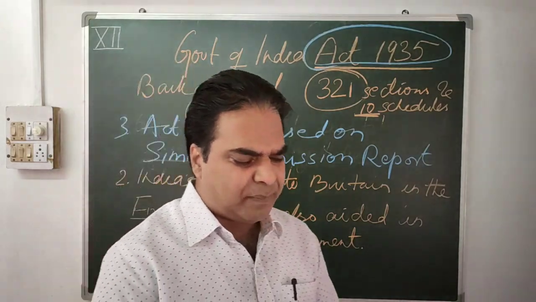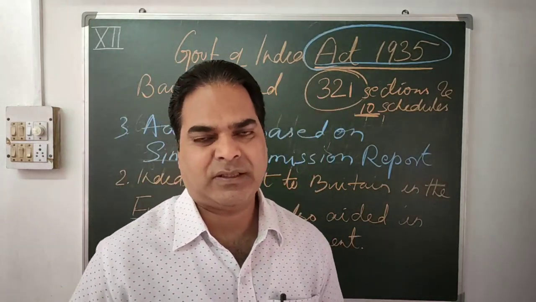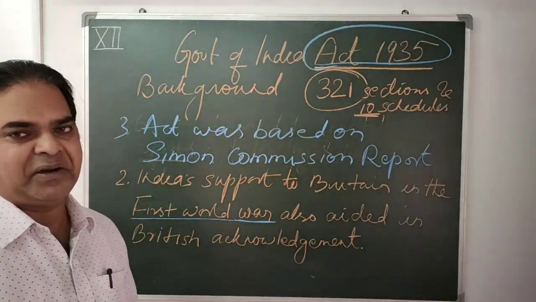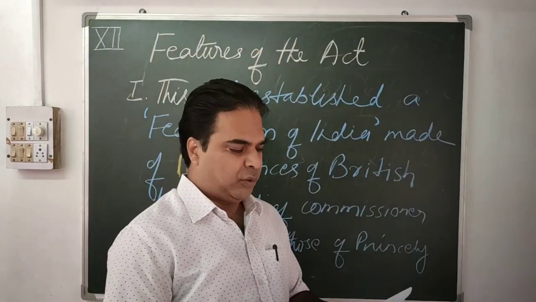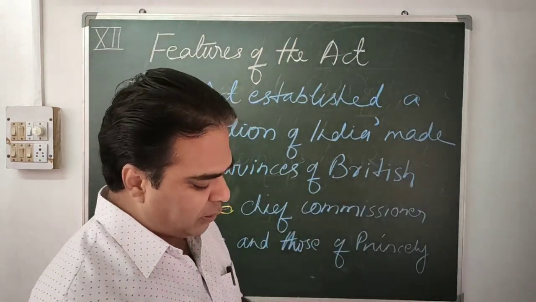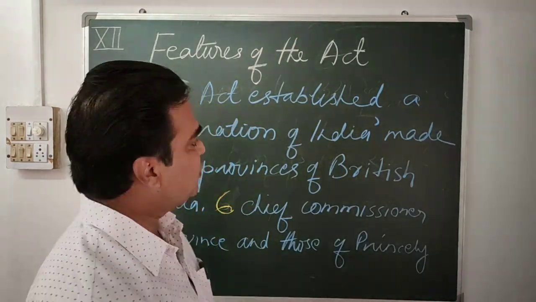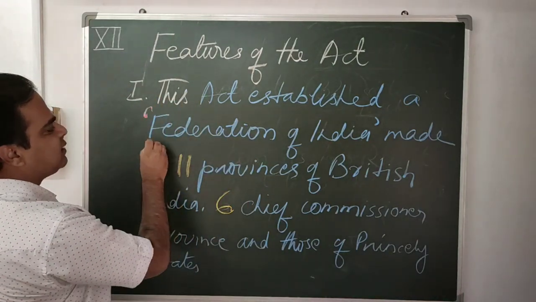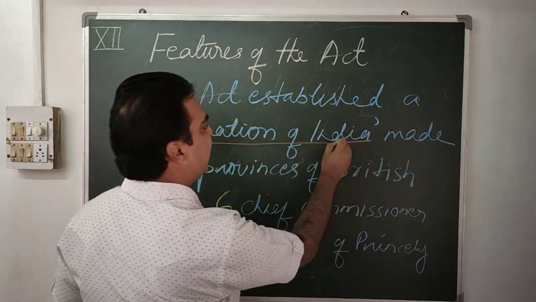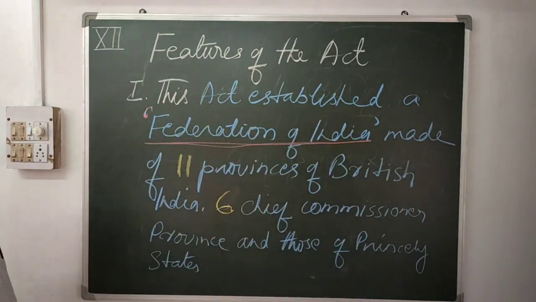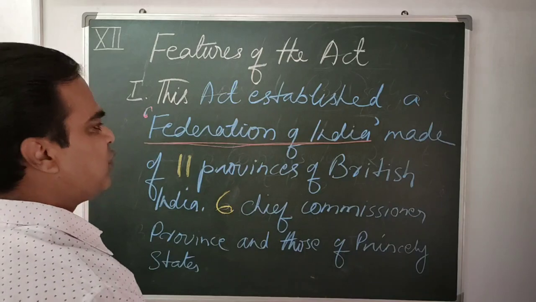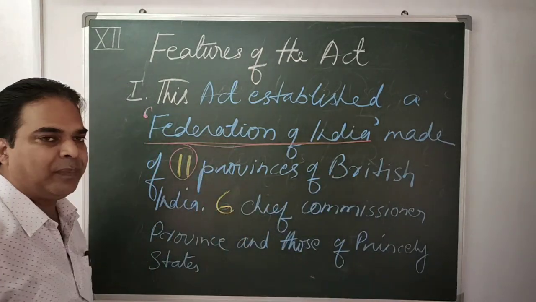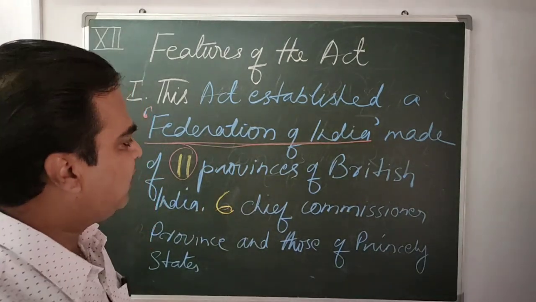Now let us discuss some of the important features of the Government of India Act 1935. The first important feature of the Act is that it established a federation. The Act established a Federation of India, which was made of 11 provinces of British India.